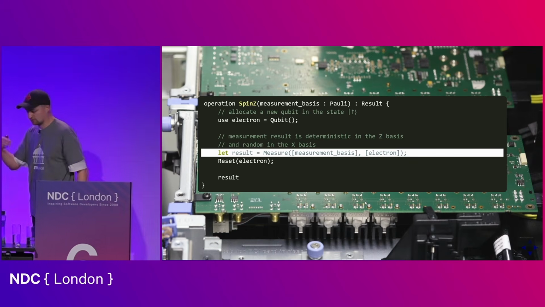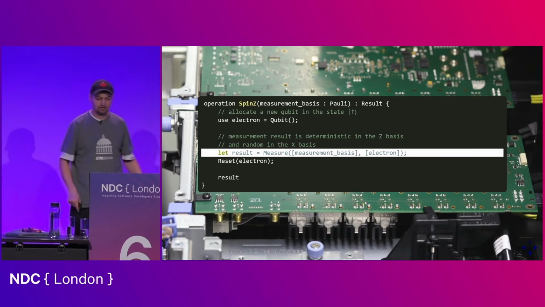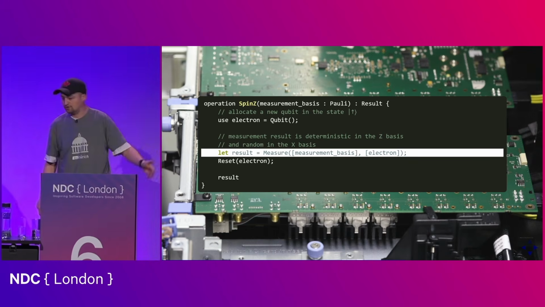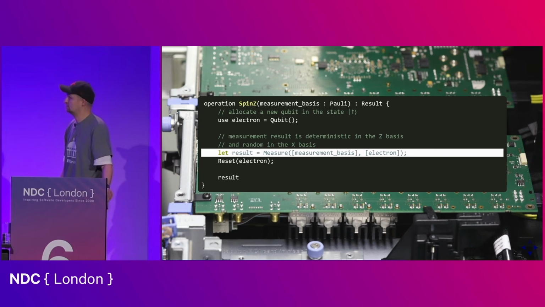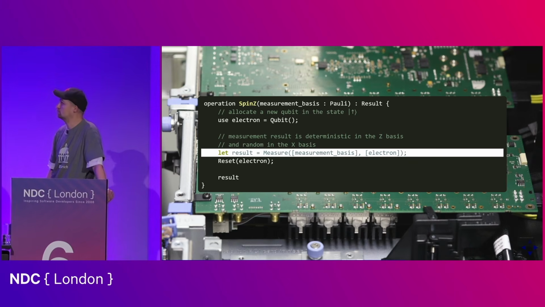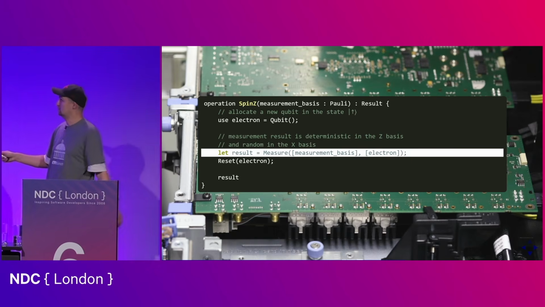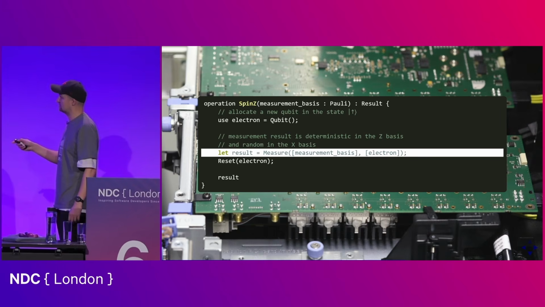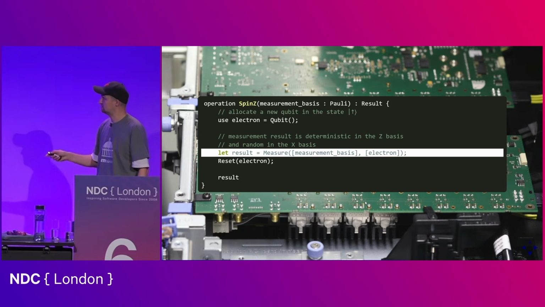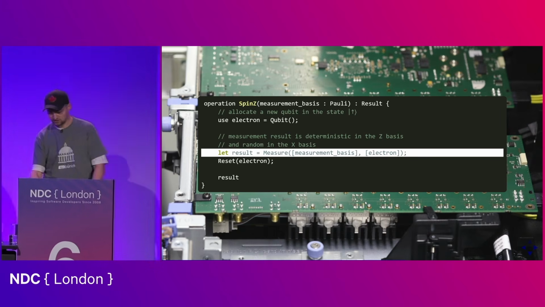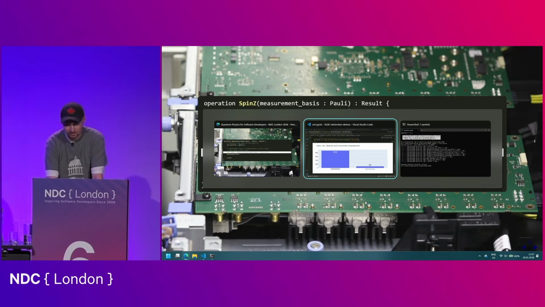And so far, we were doing all these measurements in Q# code using the defaults of Q#, which is always the z observable, or as it's called in quantum computing, the z basis. But we can actually switch between the observables or between the measurement bases, and this is something that we can parameterize, right? And this is done here. So as long as we use here the z observable, so the z measurement basis, we will get a deterministic result. Otherwise, we will get a random result just like it was in the Stern-Gerlach apparatus.